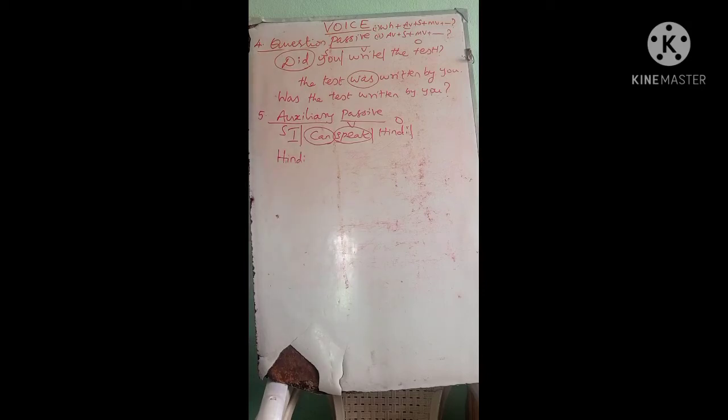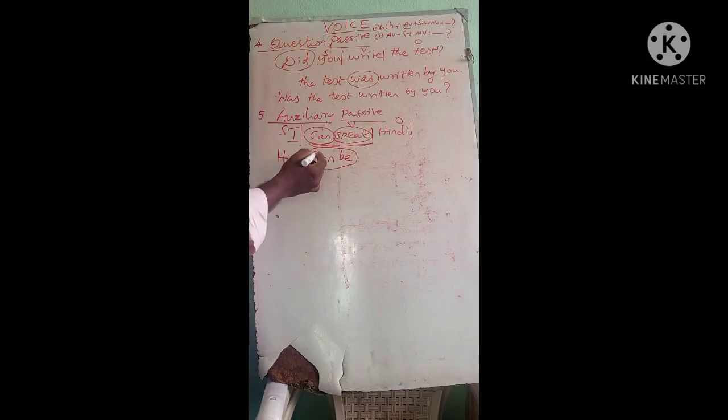Step number 2, according to tense and number. Here we have the verb "is" as it is, but we have a modal auxiliary. Whatever the modal verb is there, the same modal should be placed here. For example, "can". Then we are advised to additionally add "be". This is the second step in this method.